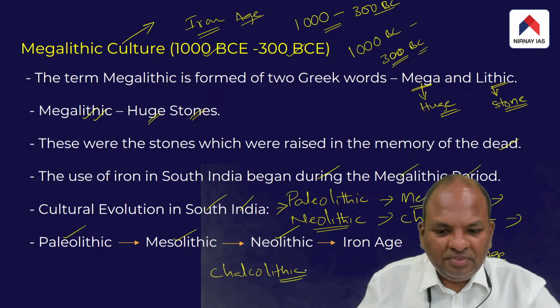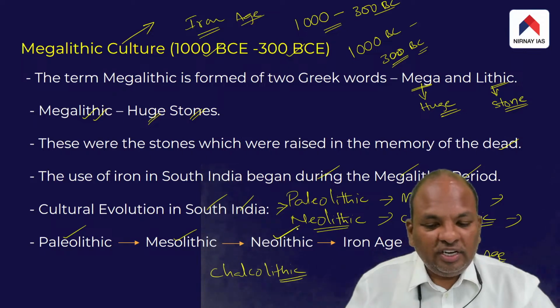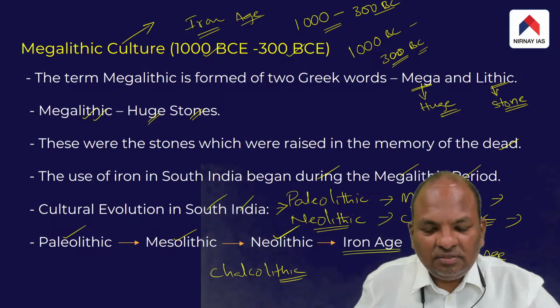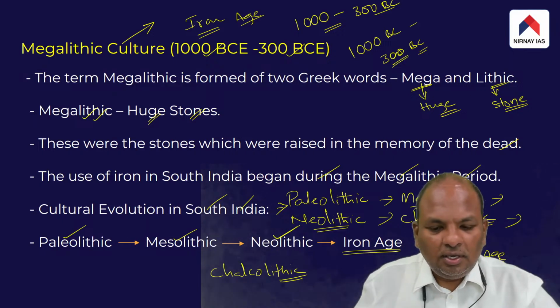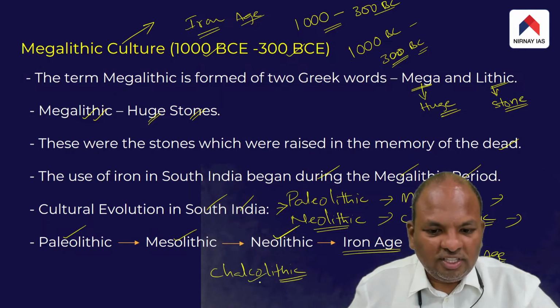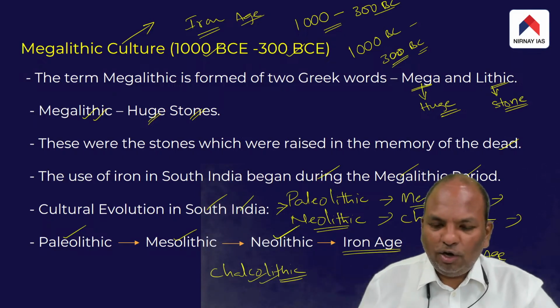Rather, after the completion of the Neolithic phase in South India, the Iron Age began directly. In other words, in South India, the Iron Age developed, bypassing the Chalcolithic period. That was not the case in the northern part of India. I hope I am clear.